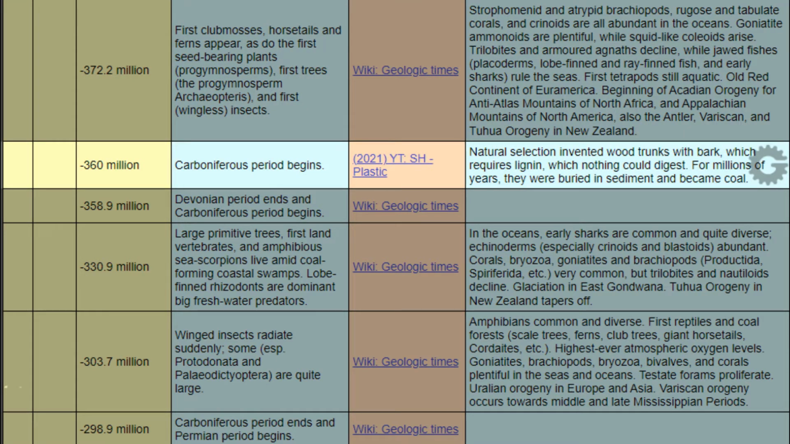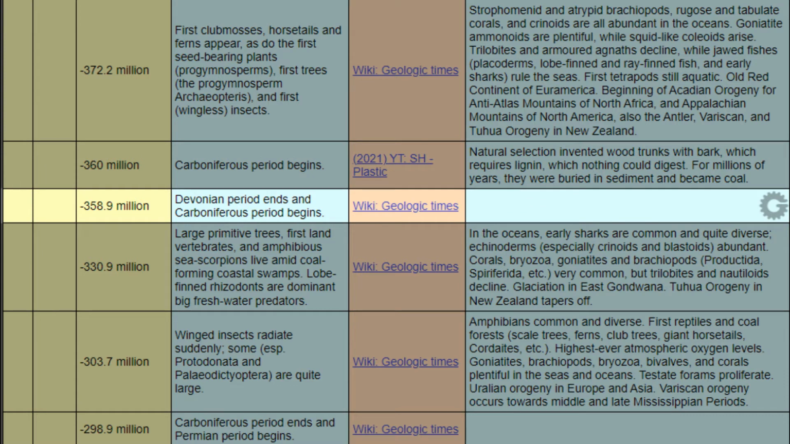When? Negative 360 million years. Event. Carboniferous period begins. Reference: Sabine Hossenfelder. Plastic. Notes: Natural selection invented wood trunks with bark, which requires lignin, which nothing could digest. For millions of years, they were buried in sediment and became coal.